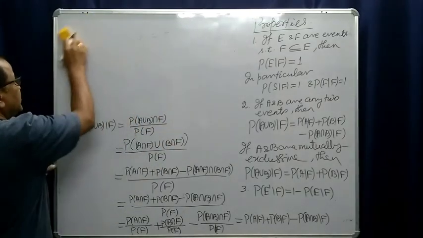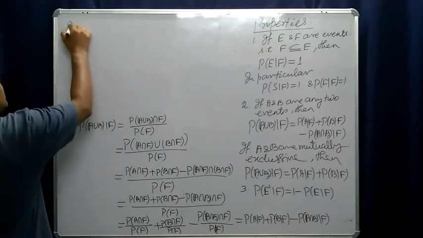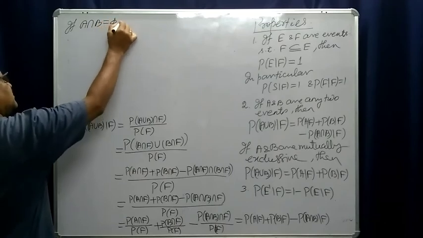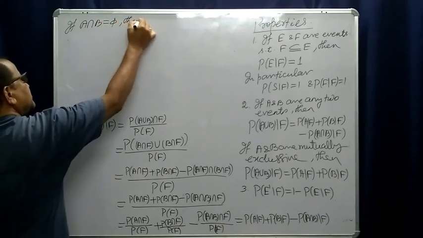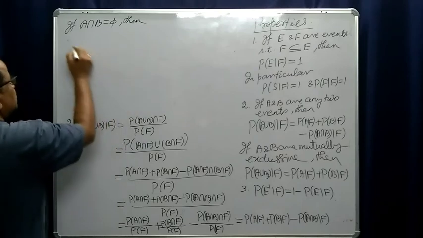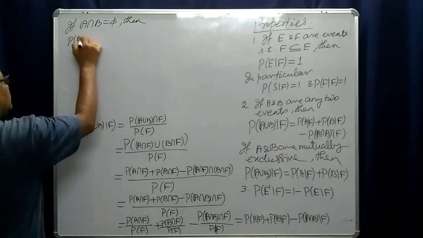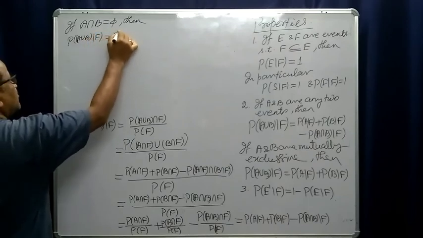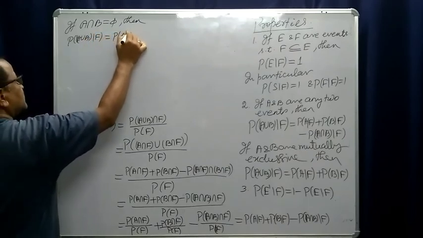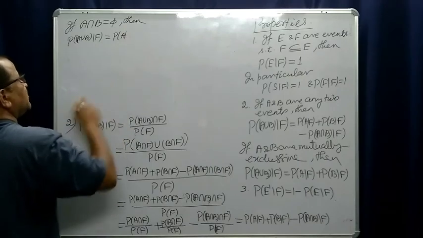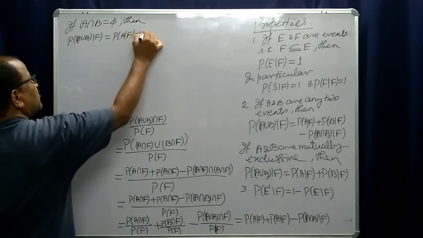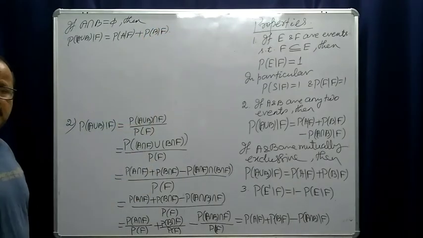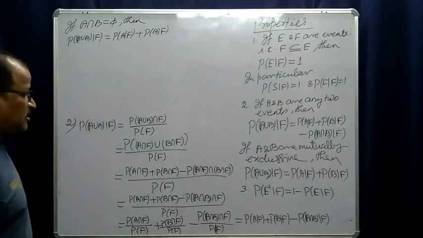If A intersection B is the null set, then the result follows: probability of A union B condition F is equal to probability of A condition F plus probability of B condition F. This is the case because A intersection B is the null set.